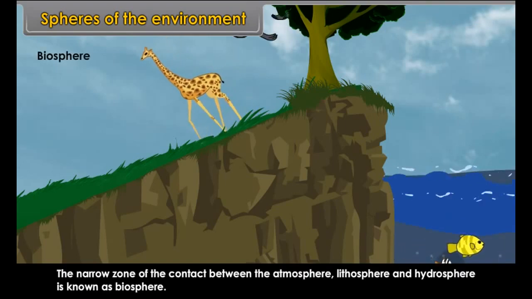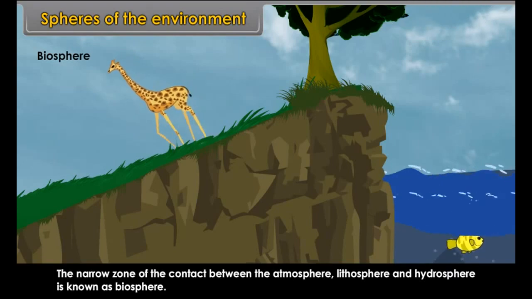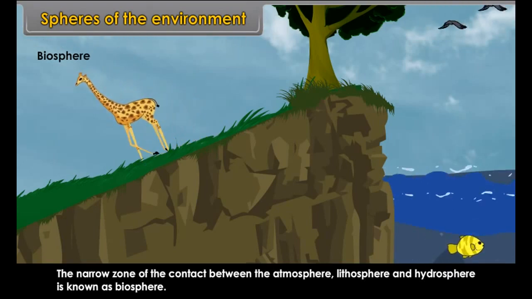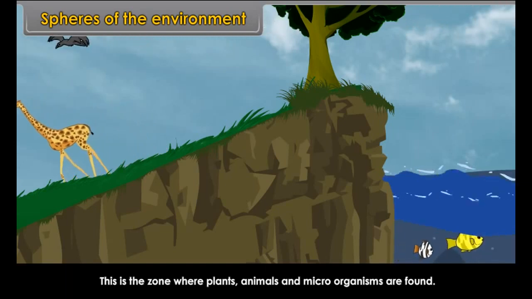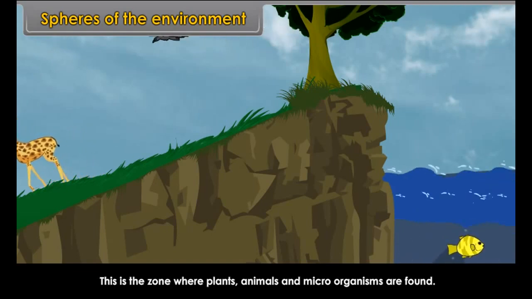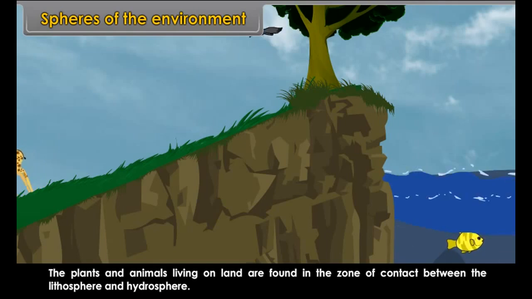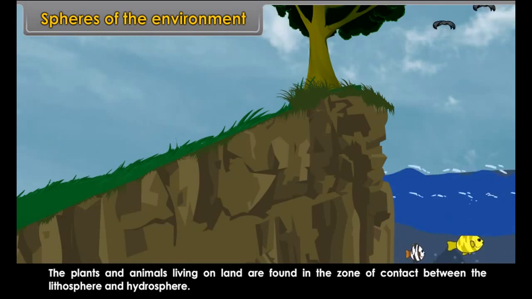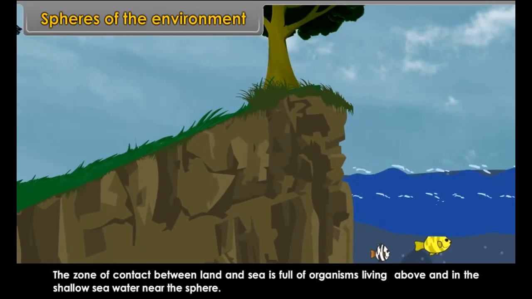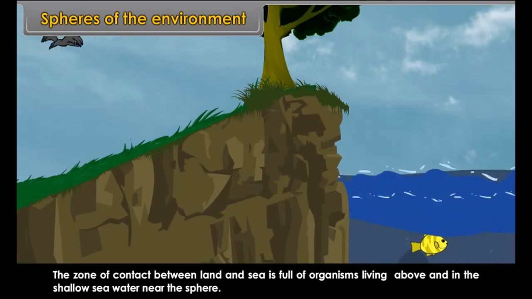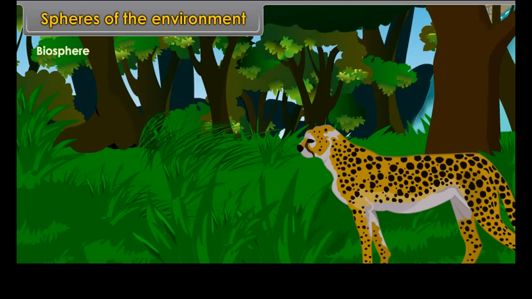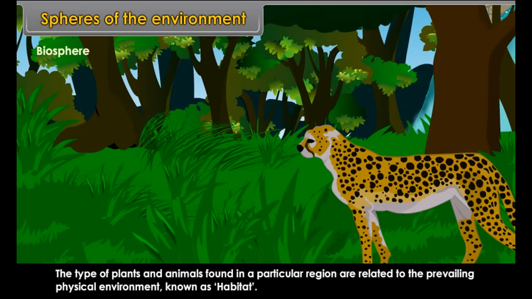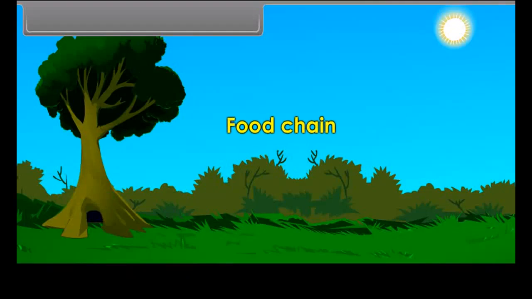Biosphere. The narrow zone of contact between atmosphere, lithosphere and hydrosphere is known as biosphere. This is the zone where plants, animals and microorganisms are found. The plants and animals living on land are found in the zone of contact between the lithosphere and hydrosphere. The zone of contact between land and sea is full of organisms living above and in the shallow sea water near the shore. The type of plants and animals found in a particular region are related to the food chain.